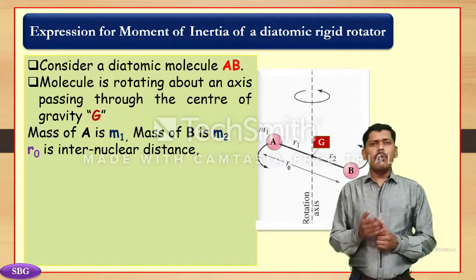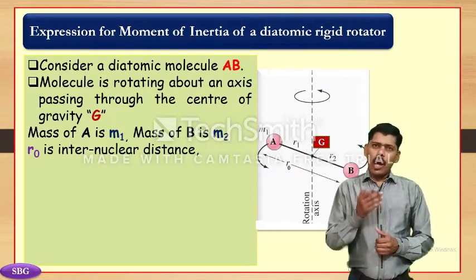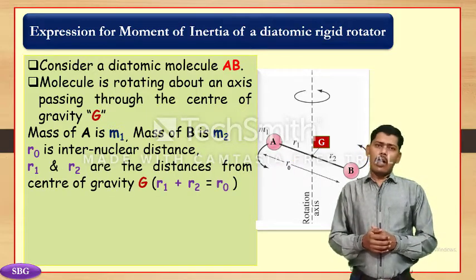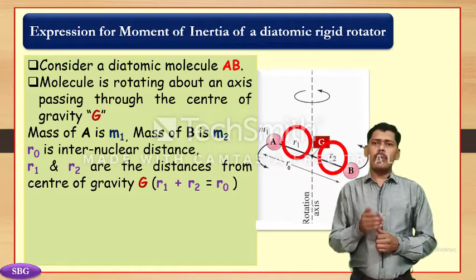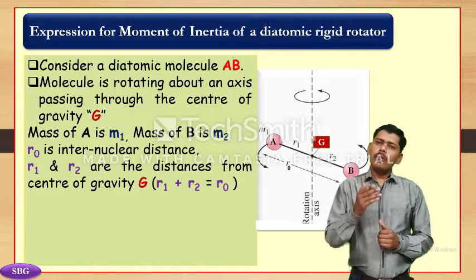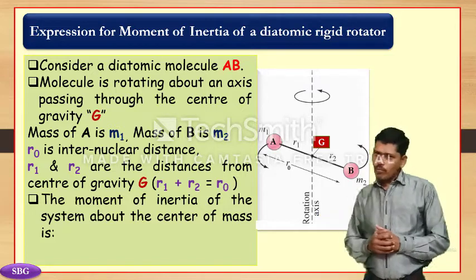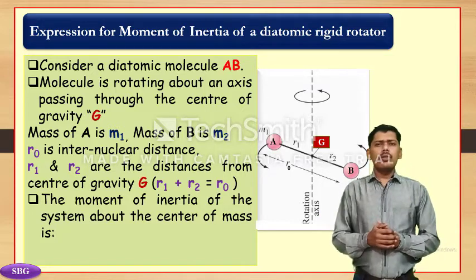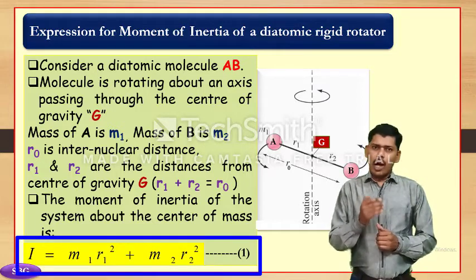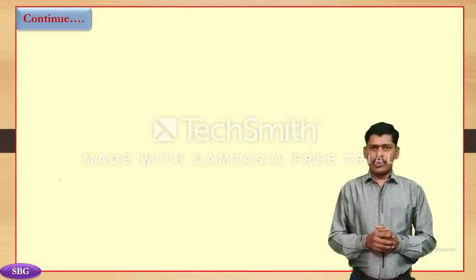This molecule is rotating about an axis passing through the center of gravity G. Let R0 be the internuclear distance, and R1 and R2 be the distances of atoms A and B respectively from the center of gravity G. R1 plus R2 equals R0, as shown in the figure here. The moment of inertia of the system about the center of mass is I equals m1 r1 square plus m2 r2 square, which is equation number one.